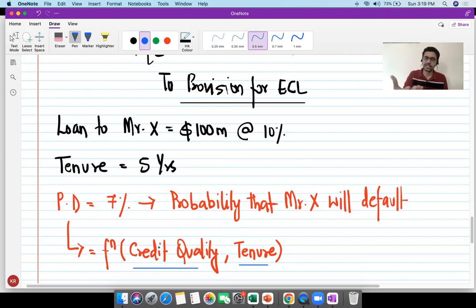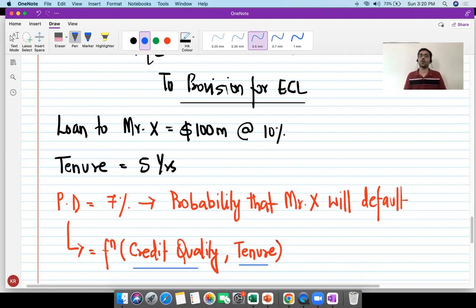I mean, how much debt does he already have on the balance sheet? What are his ratios? What is the debt equity ratio, current ratio, so on and so forth. So credit quality is trying to actually see how good the borrower is. The second attribute which is going to drive probability of default is the tenure of the loan.